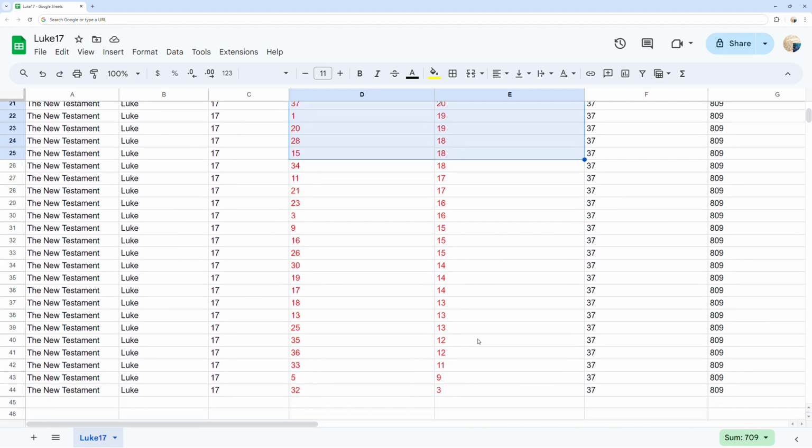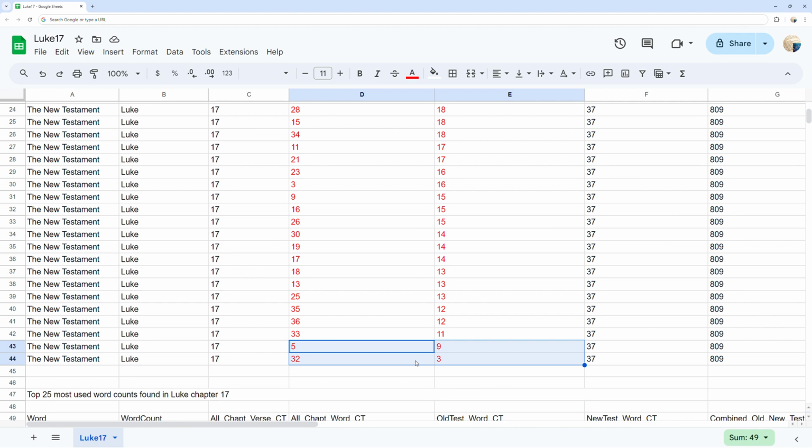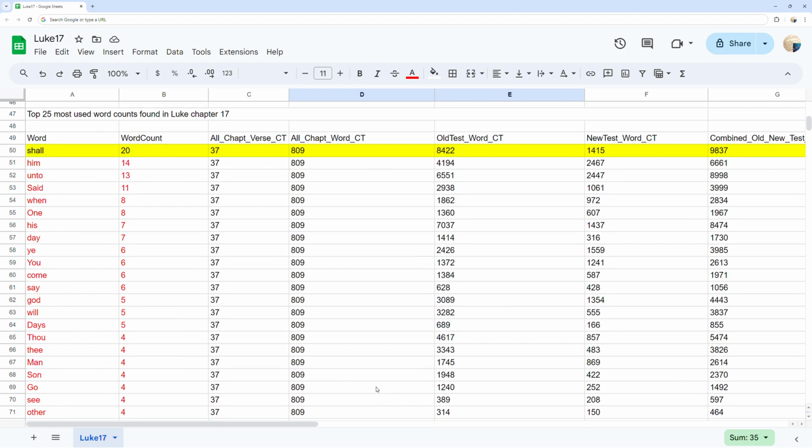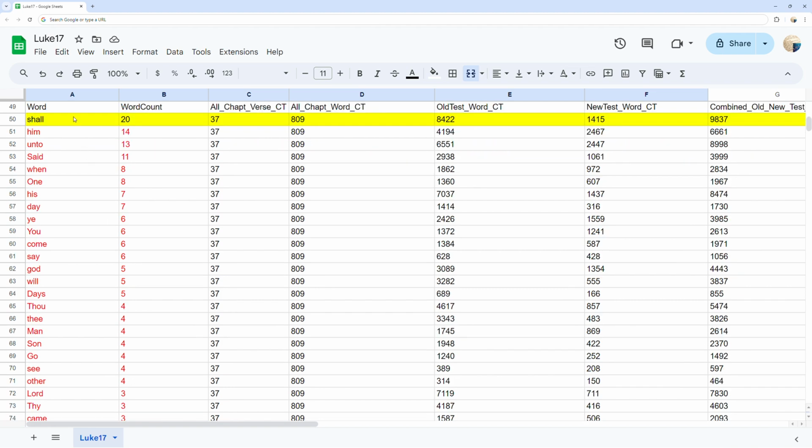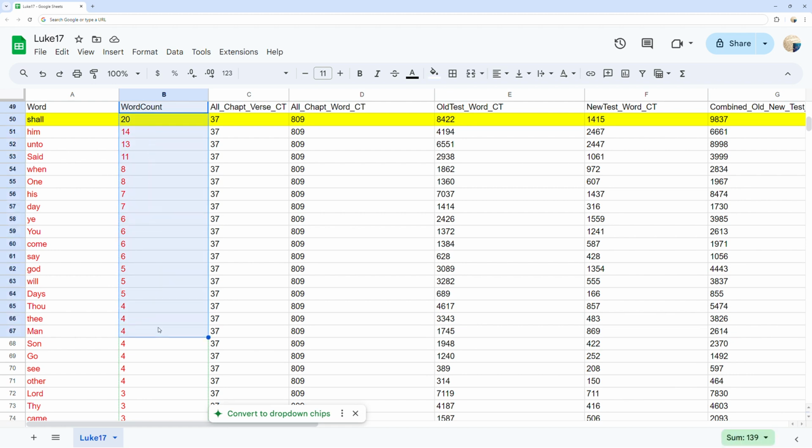Top 25 most used word counts found in Luke chapter 17. You can see the most frequent words in Luke chapter 17 and the word count for each, ordered by word count. As well, you can compare that to the total times those words are used in the whole of each Old Testament, New Testament, and both Old and New Testament combined.